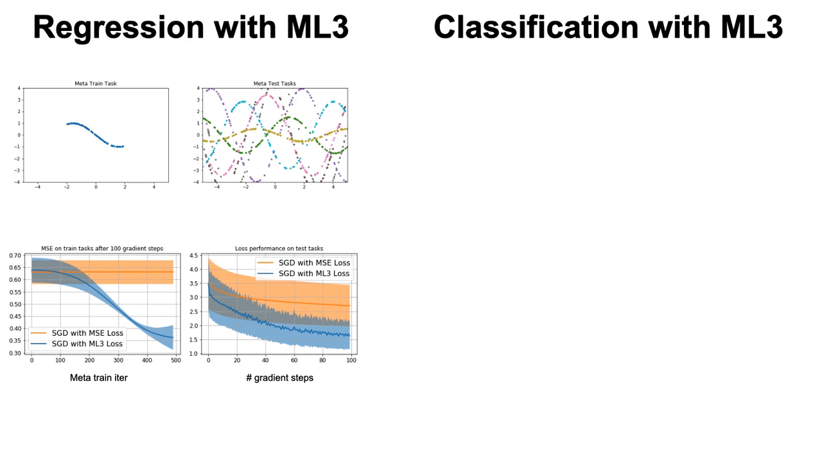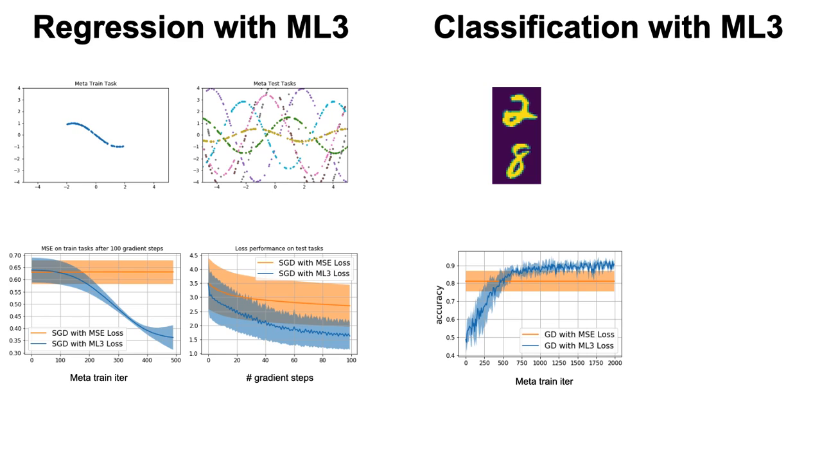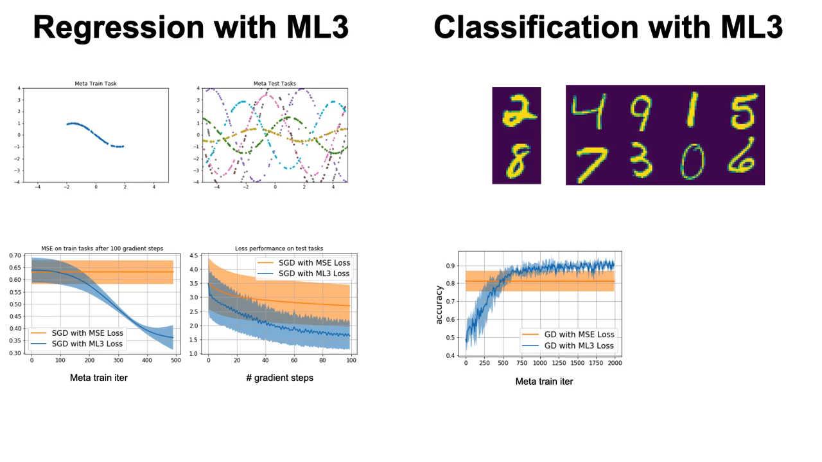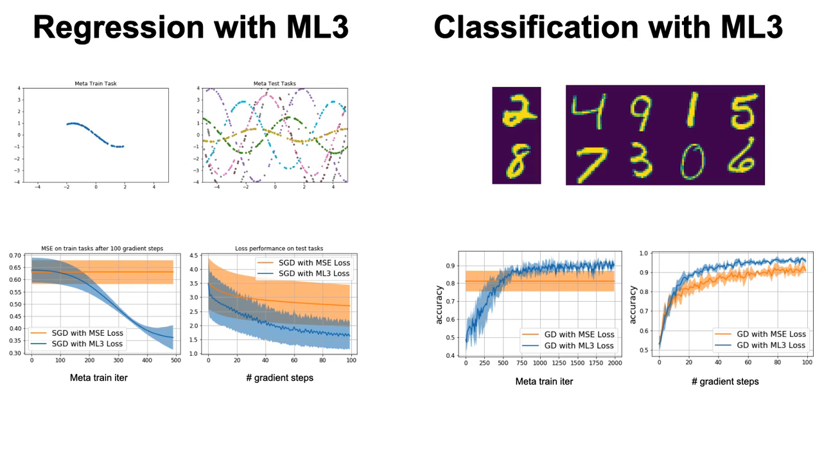For our MNIST classification experiment, the results are very similar. We train on two classes and see that we achieve higher classification accuracy during train time. Again, we test the learned loss on previously unseen digits and outperform standard MSE on these new digits as well, when using our learned loss to train the classifier.